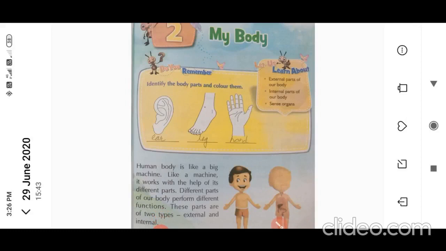In the past class we already learned lesson number 1, my family. Now we will go ahead. Today we are going to learn our new lesson, lesson number 2, my body. Before starting the lesson, I want to ask you some questions. I will give you a small activity.